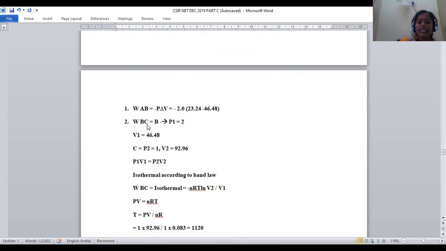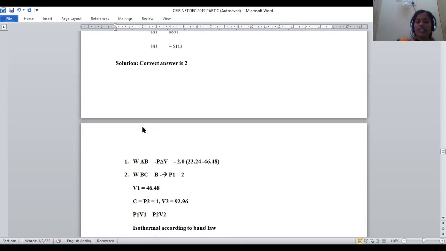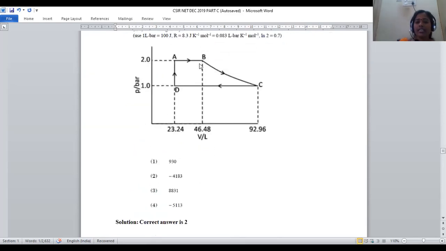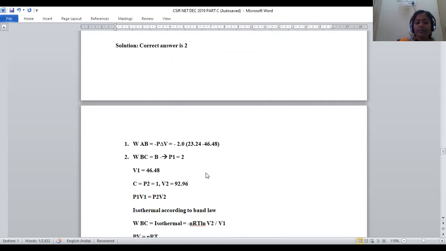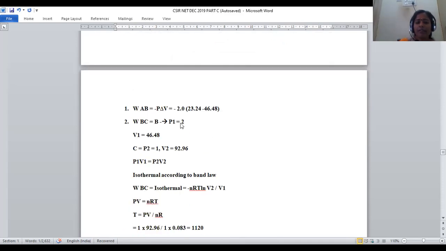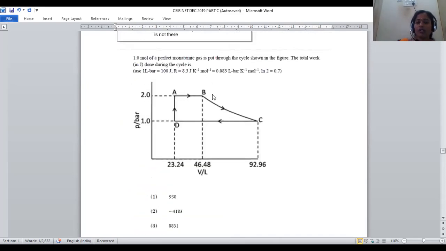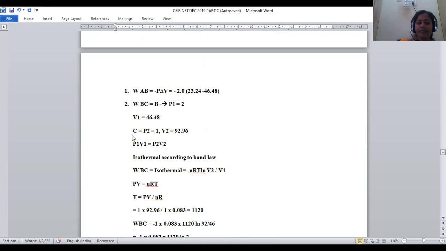And second is about WBC, the work done in between B and C. So in between B and C, P1 is equal to 2, and volume is given by 46.48. B and C are taken separately because both are not on the same plane. For B, pressure is 2. For C, pressure is 1. For B, volume is 46.48. Volume of C will be 92.96.